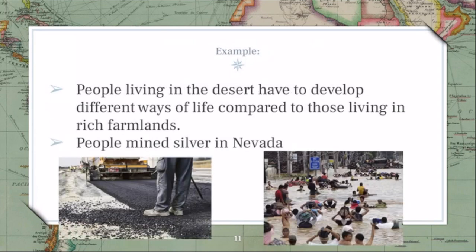So people living in the desert, right, they have to develop different ways of life compared to those living in rich farmlands, right? Someone living in a desert can't be having huge farms. The geography, the environment doesn't allow them to have that, right? Or just like Hurricane Laura that had just happened in Louisiana and Texas.